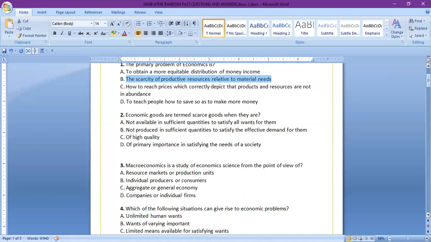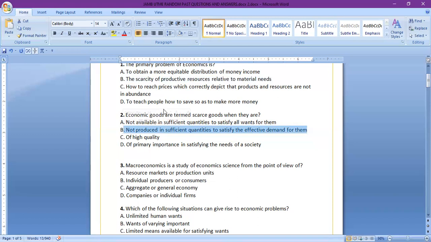C, of high quality. D, of primary importance in satisfying the needs of a society. So economic goods are termed scarce goods when they are. The answer is actually B, when they are not produced in sufficient quantity to satisfy effective demand for them.